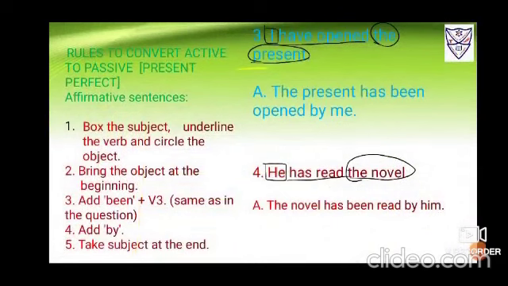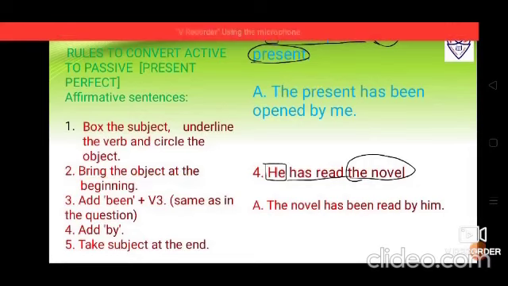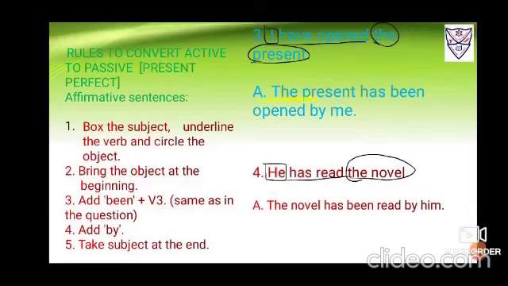Same rules. Number 3, I have opened the present. I is the subject, so put a box. Have opened is the verb, so you have to underline it. And the present is the object, so we have to circle it. Bring the object at the beginning, so I have brought it at the beginning. Fine.